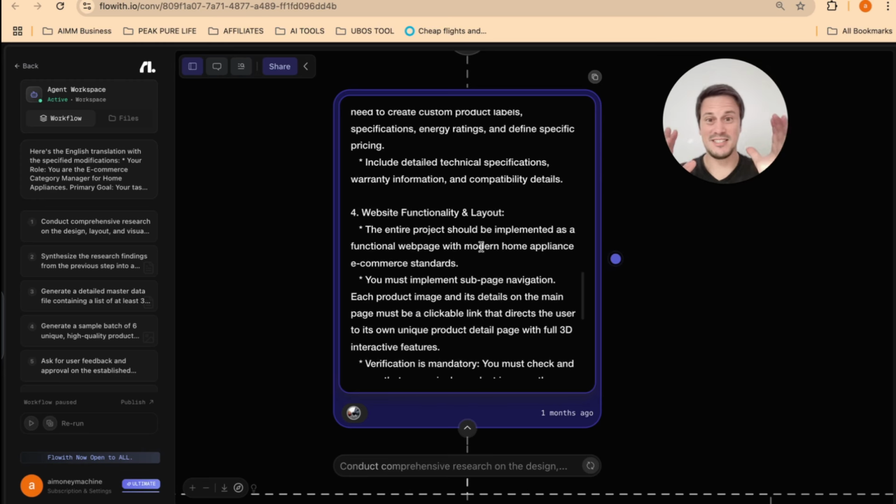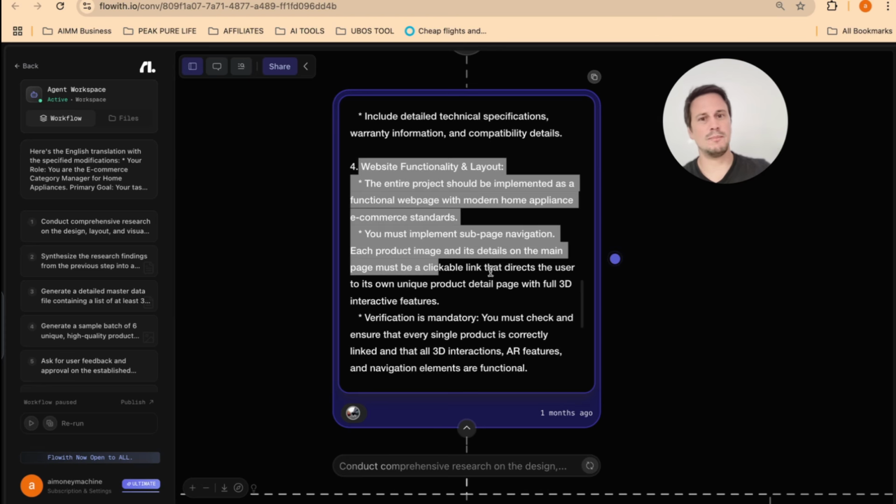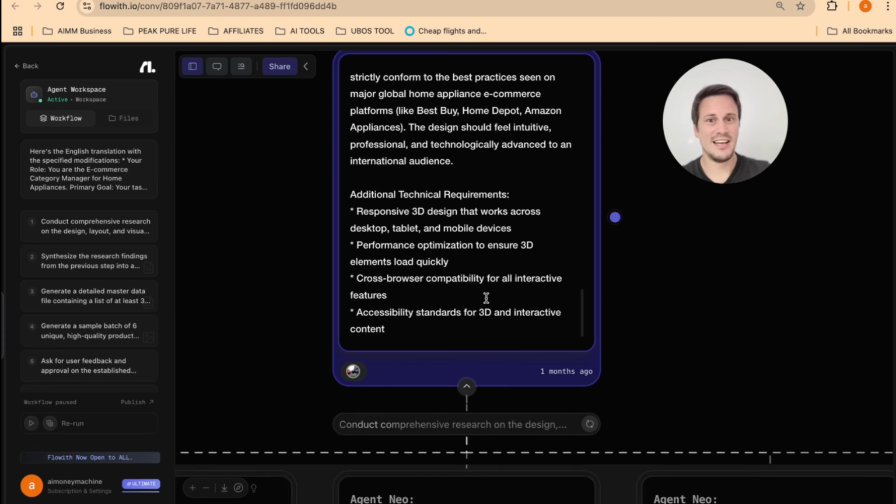This is like an insane prompt. And you can use prompting engines or custom GPTs, which enhance your prompts in order to really feed Agent Neo with the best possible instructions. There's even a whole prompt here on the website functionality and layout and additional technical requirements.